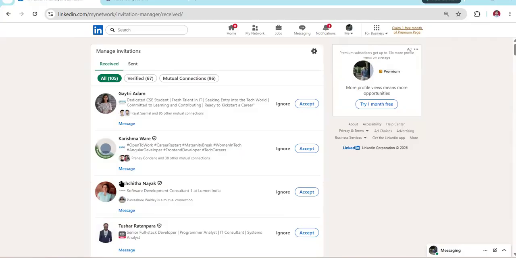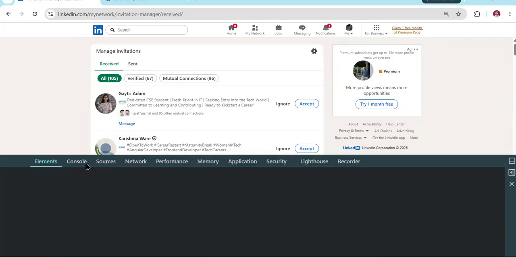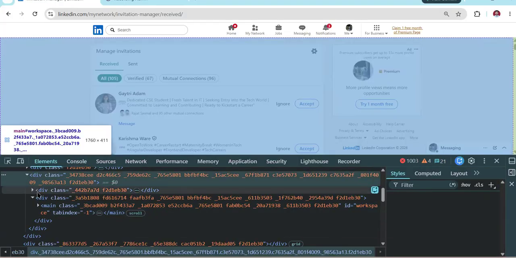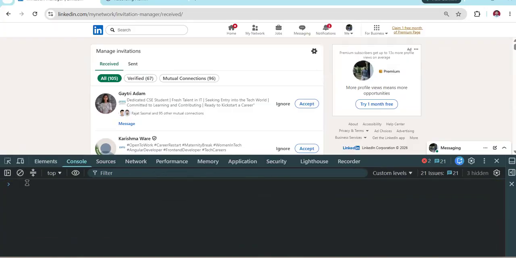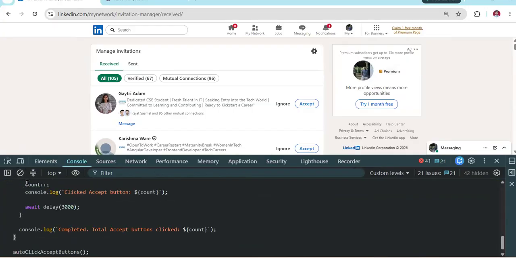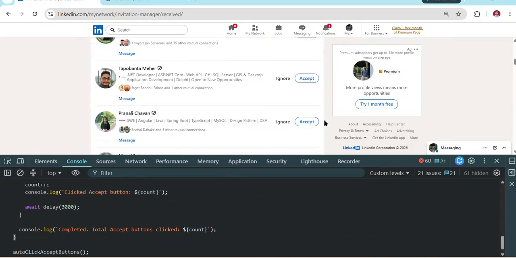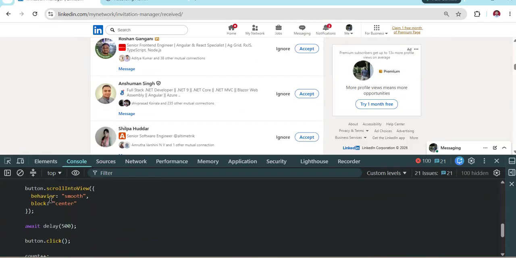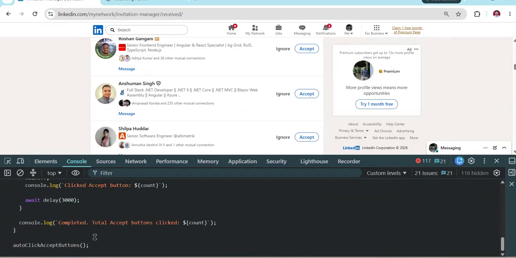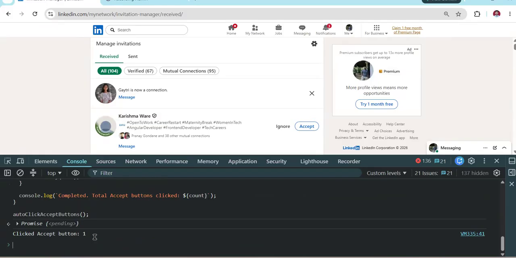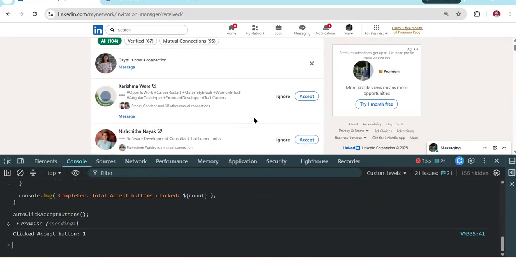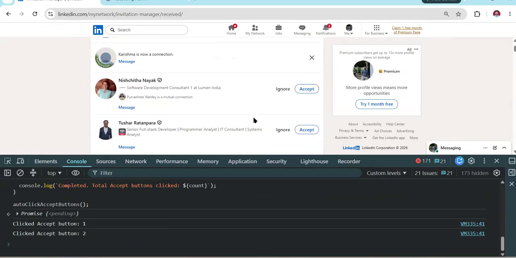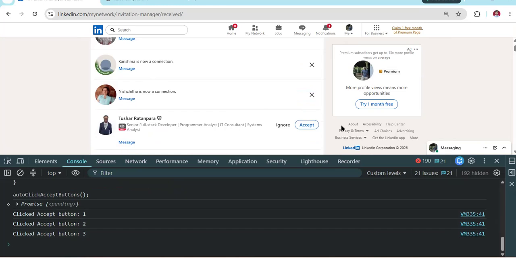Now let me show you the demo. How do you run it? Open the console. I have it already, I just press the up key. Okay, now you see it. Even if I scroll down now, it will come to the top because of this scroll top code. Now see, once I execute this function, it came to the top. The first connection got accepted, the second, see, one by one.